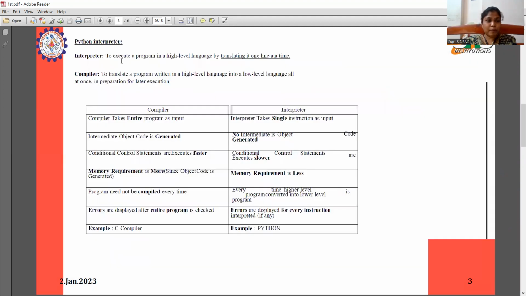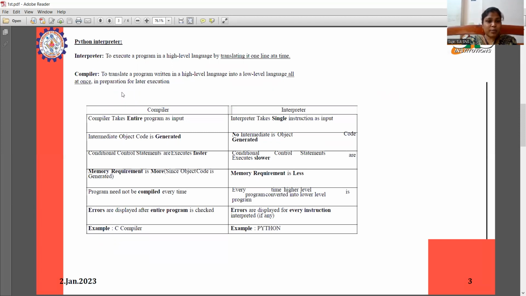Python interpreter. To execute a program in a high-level language by translating it one line at a time. Compiler. To translate a program written in a high-level language into a low-level language all at once in preparation for later execution. And here is the differentiation between the compiler and the interpreter.